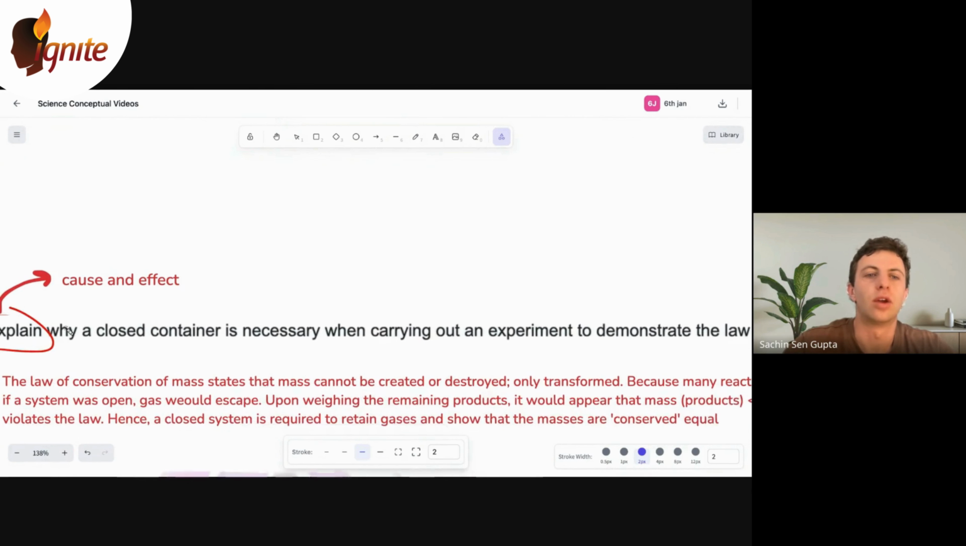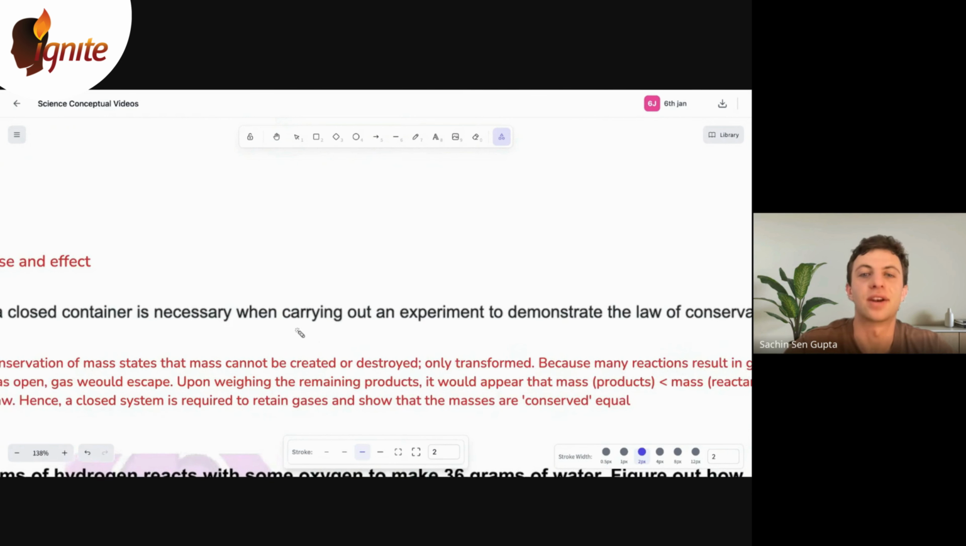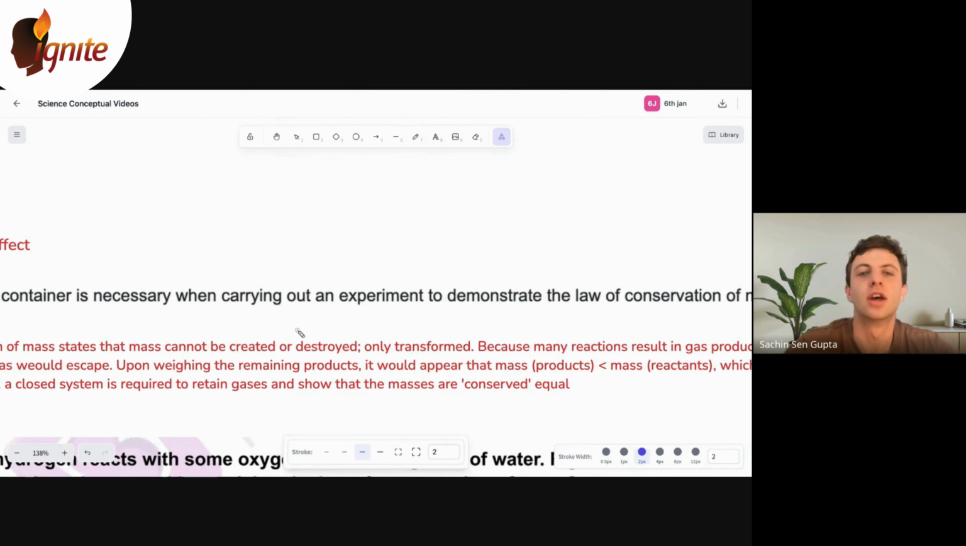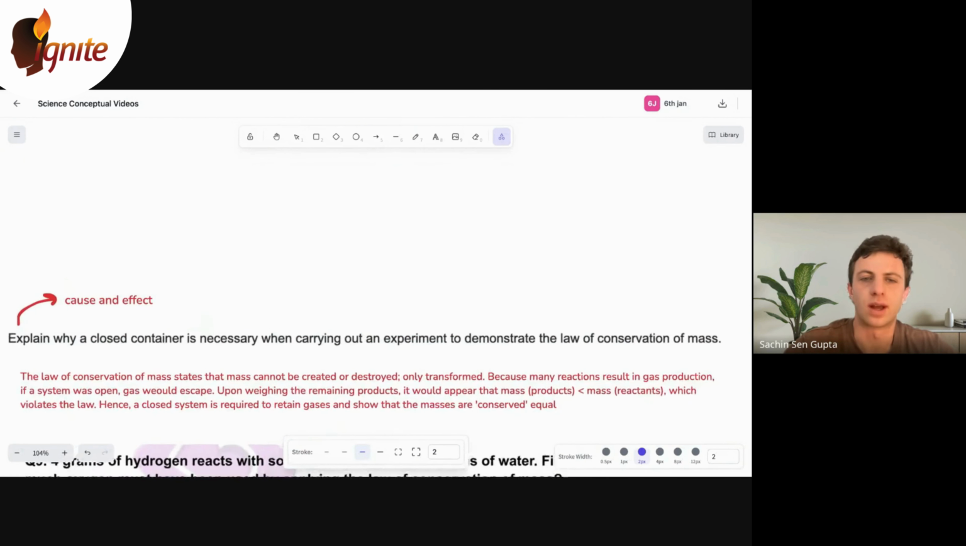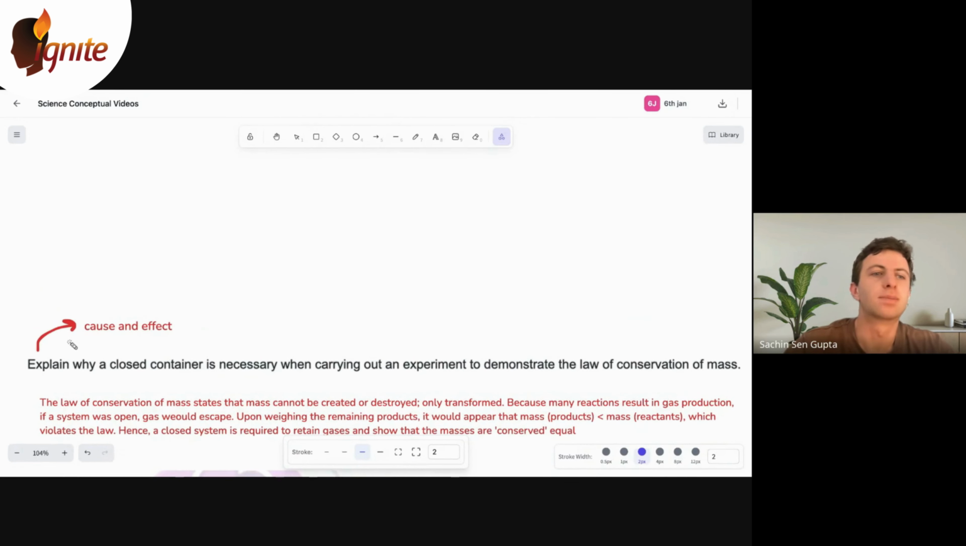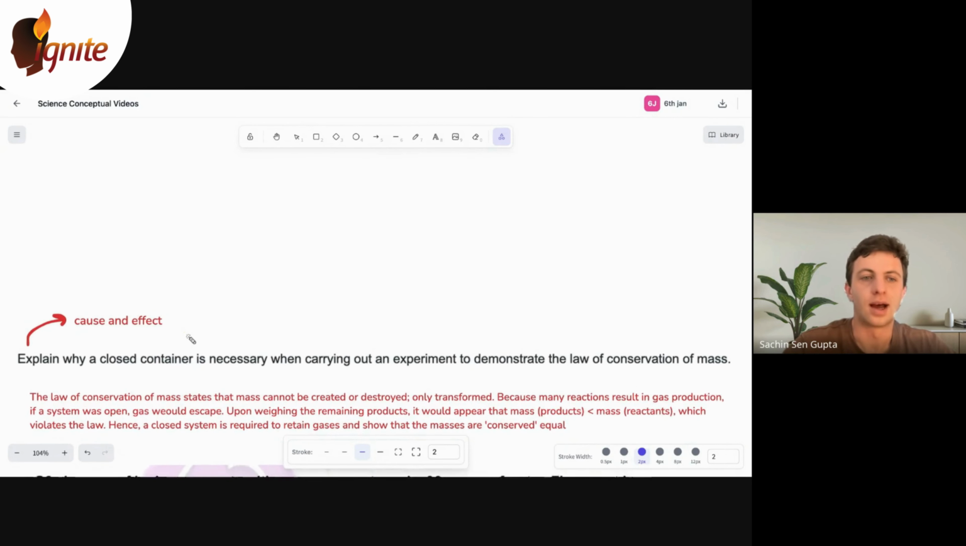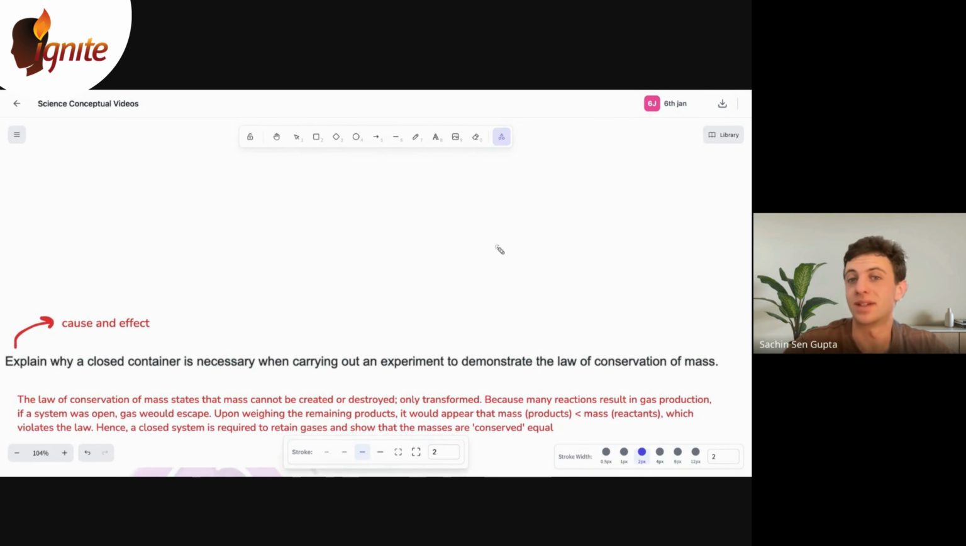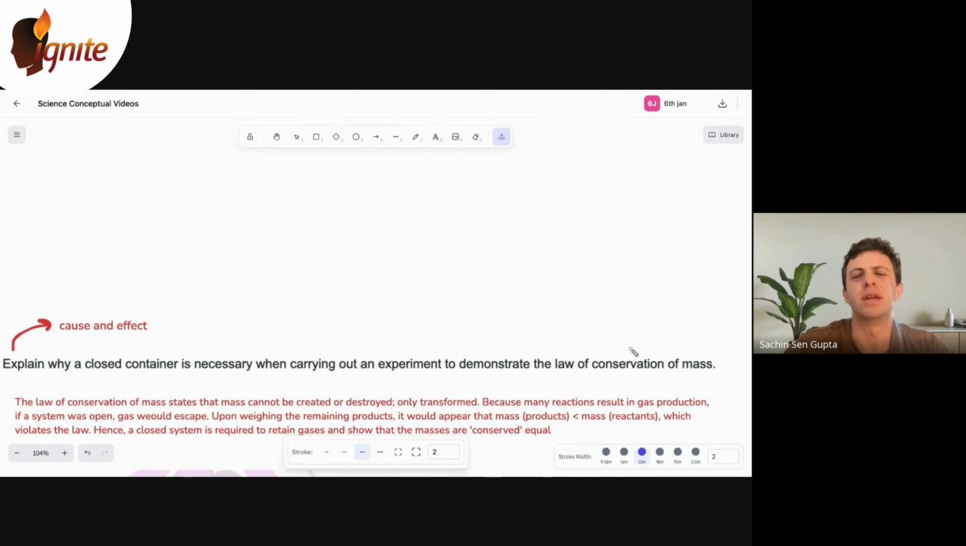Explain why a closed container is necessary when carrying out an experiment to demonstrate the law of conservation of mass. This is what I was inferring before, slightly. Now, explain is the command verb. We've got to be paying attention to the command verb, right? In chemistry, you're thinking, what's the command verb? In this case, it's cause and effect. And then how many marks is it? This one doesn't have a marking guideline, but I would imagine it to be about a 2 or 3 marker.